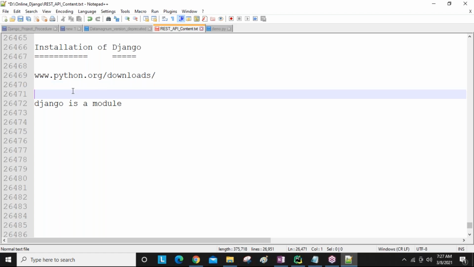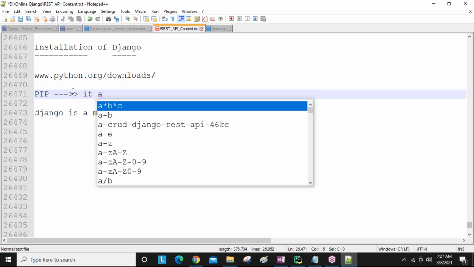Why is Python software required? Whenever we install Python, guys, the pip command is also installed.